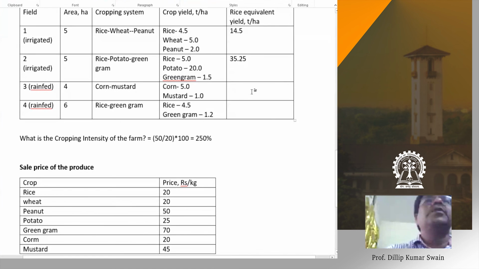Next I have to calculate. So this class I have given good marks to Abhilash and Jayachandra. I think they have answered most of the questions here. This is one type of comprehensive also completed. Anybody else to calculate for field 3 and field 4?